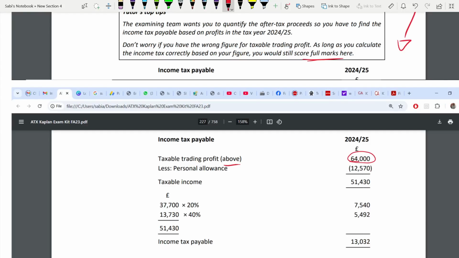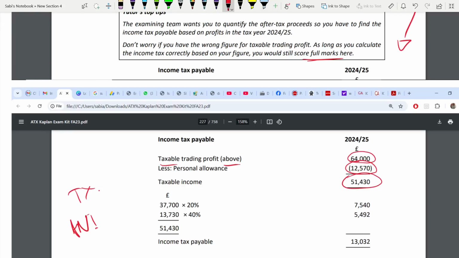Now this is taxable trading profit. Do not forget, when it's taxable, that means personal allowance was not deducted, and it's less than 125,140. It's less than 100,000 also. So you adjust a net income. Less than 100,000 means the full personal allowance you will be given, which is 12,570. This is pure tax knowledge, more than ATX I would say. So deduct your personal allowance, you will get your taxable income.